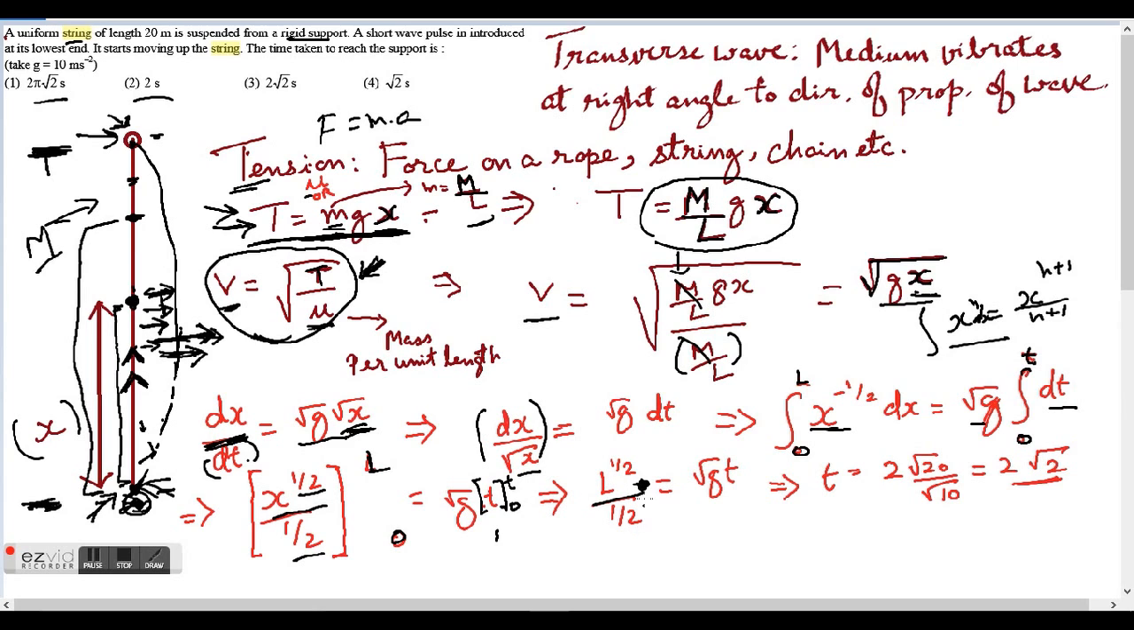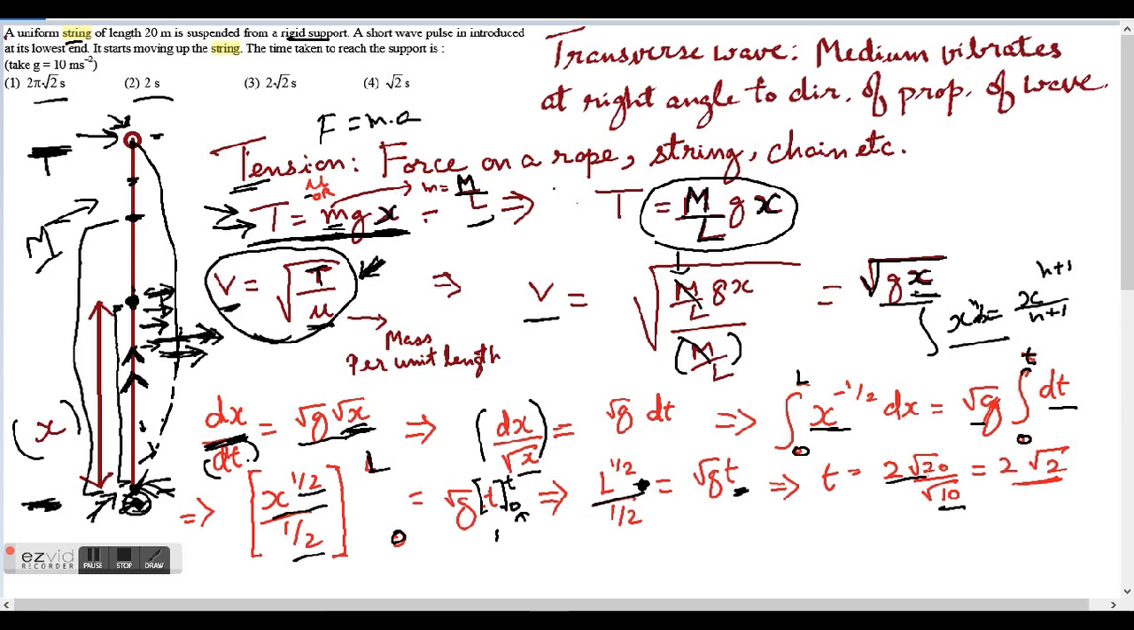So I get L to the power half over half is equal to square root of g, and then instead of t I can substitute t minus 0, which is t, so I'm not going to bother writing minus 0. So this is what I get. Now to solve further for t, I'll keep the t here and divide both sides by root g, and I'll get t is equal to 2 root 20 over square root of g. They have said in the question to take g as 10 meters per second square, so I'm going to write 10. So what I get is 2 square root of 20 over root 10.